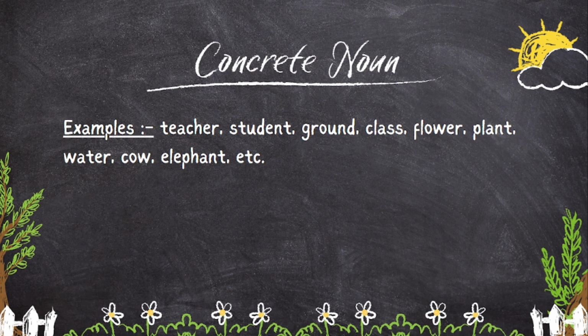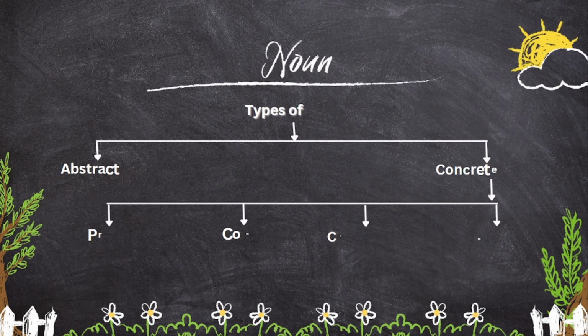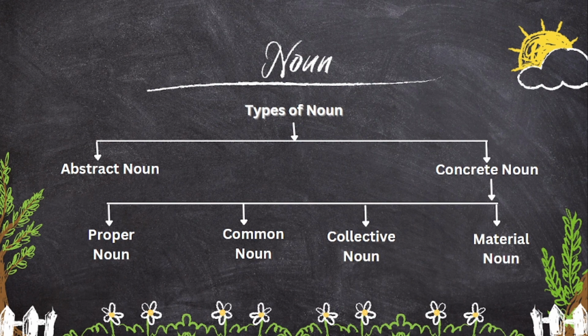Again, concrete noun is divided into four types. One, proper noun. Two, common noun. Three, collective noun. Four, material noun. Let us discuss the types of concrete noun in next video.